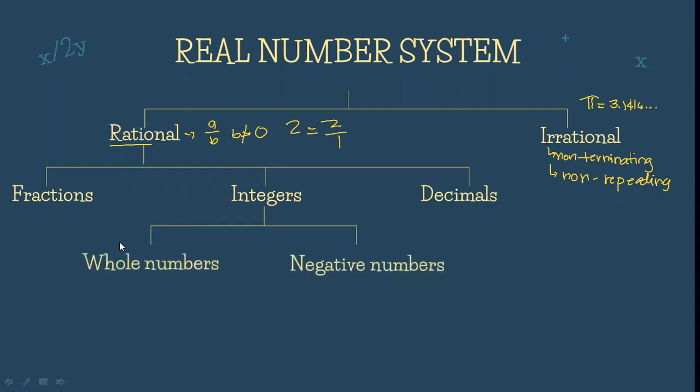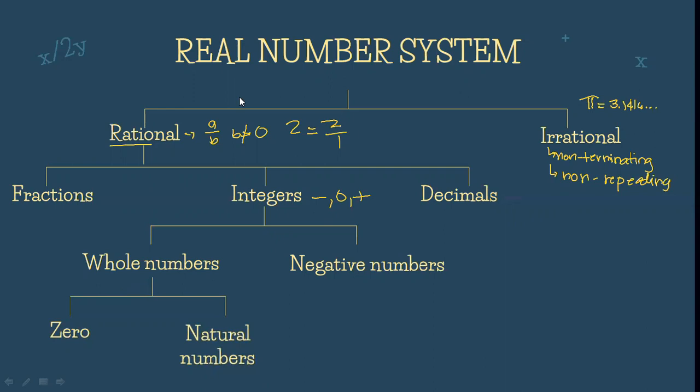Now, when we say po integers, we have actually two. We have the whole numbers and the negative. Pag sinabi nating integers, we have the negative, we have the 0, and we have the positive. So dito po, si whole numbers kasama niya po ang 0 and the natural numbers.